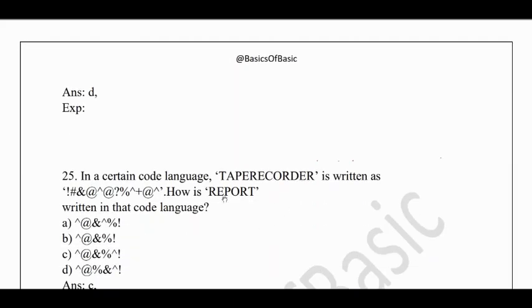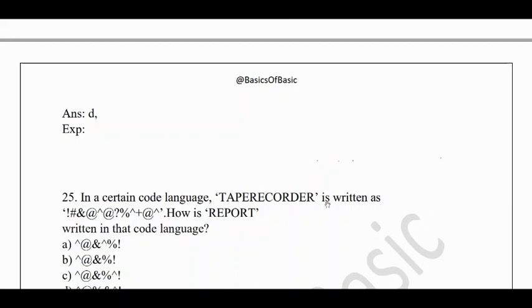In a certain code, the word tape recorder is written as this. How will the word report be denoted among the given options? We need to see. There are 6 letters, so 6 symbols must be there. For R, it is written as an exclamatory mark, so the last letter should be exclamatory. All of them have exclamatory. For A, we don't need it because report doesn't contain any A. For the third letter P, it is written as and. So here it should be and. For E, it should be at. So here it should be at.